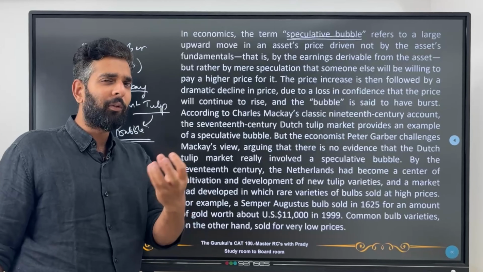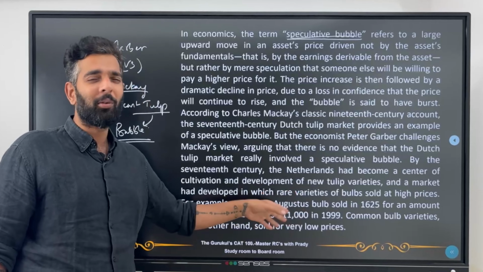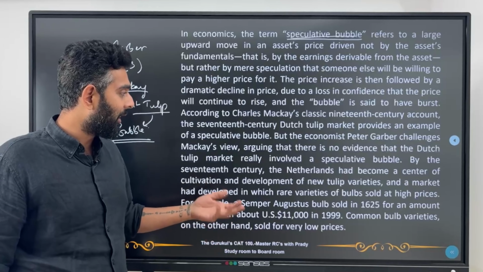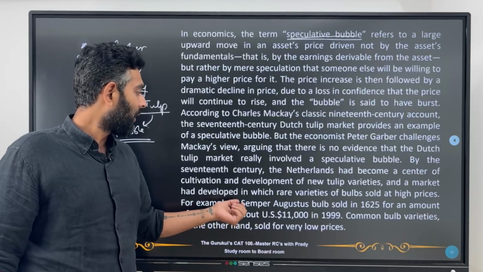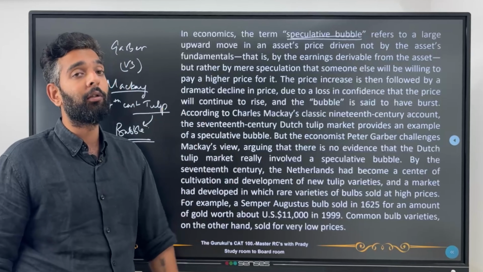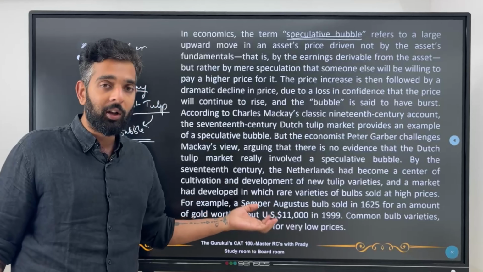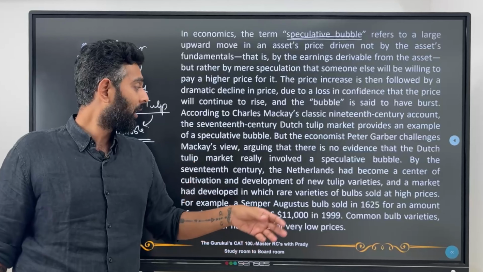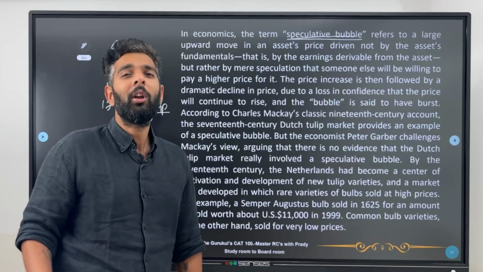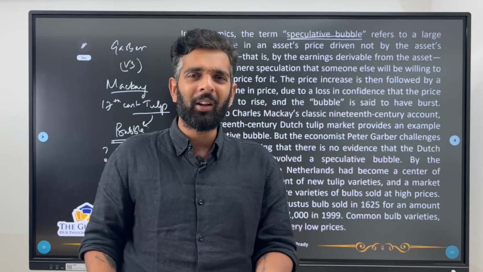So these bulbs of different varieties were sold at very high prices. That's what he's saying. For example, the Semper Augustus bulb, one type of tulip, was sold in 1625 for an amount of gold worth about US $11,000 in 1999's value. So in 1999 value, that much gold was required to buy that tulip. Common bulb varieties, on the other hand, were sold for low prices. If the bulb is very exquisite, it was sold at a higher price, and the other common bulbs were sold at a lower price.